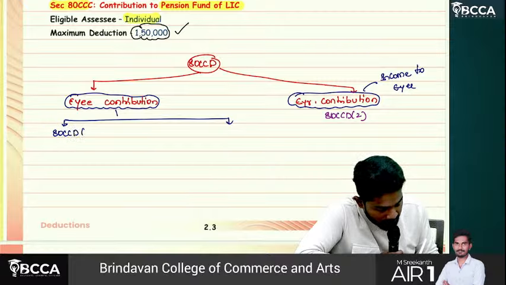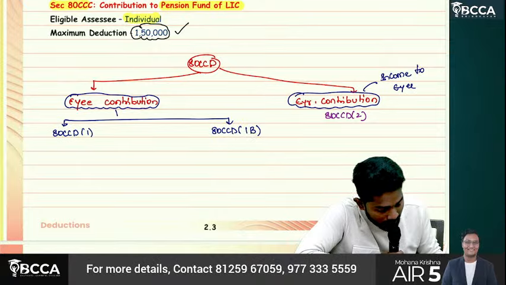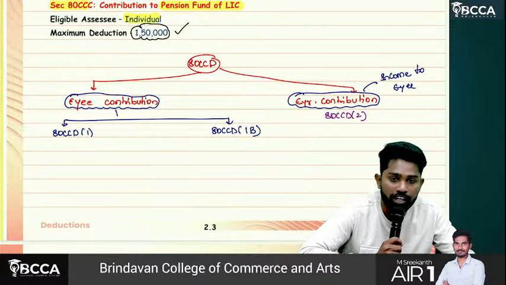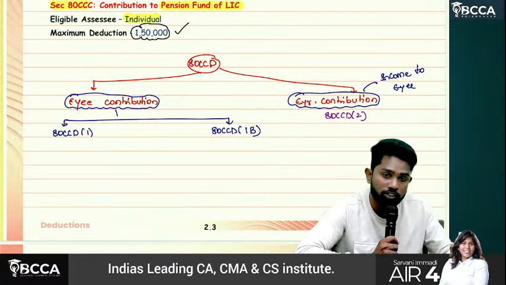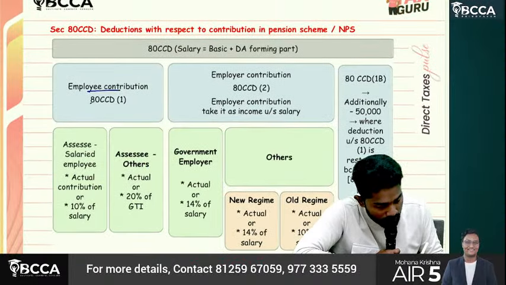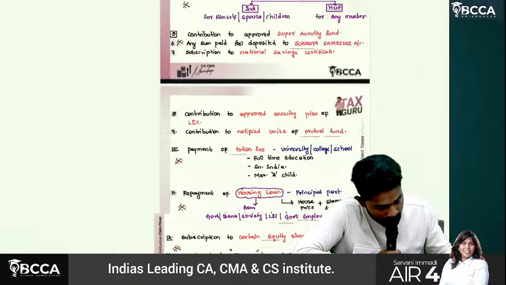80CCD subsection 1 and 80CCD subsection 1B. Both are for what? Employee's contribution only. Okay, employee contribution. Now, I'll show it in my handwritten notes, sir, you'll understand much better.